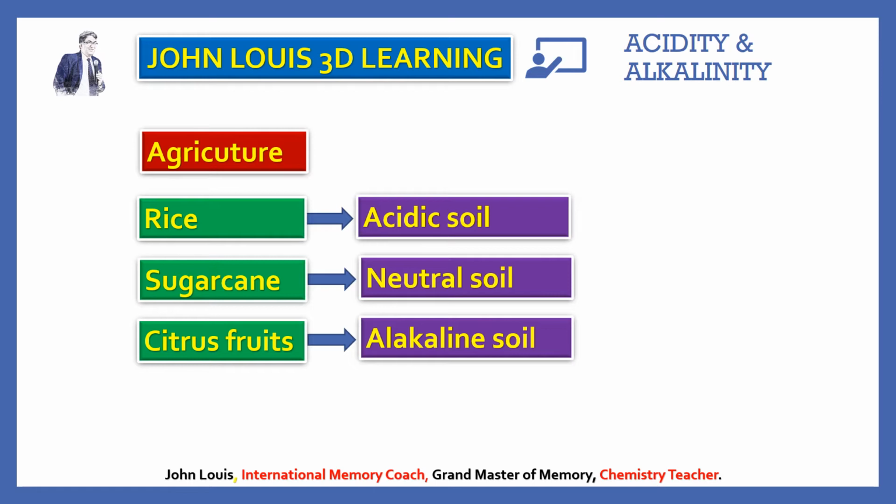That is why the people working in the agriculture field go to different fields and test the soil. The first thing they do is test the pH value of the soil, whether that pH value is suitable for that particular crop or not. That is the first test they do. So pH value is very important in the agriculture field.